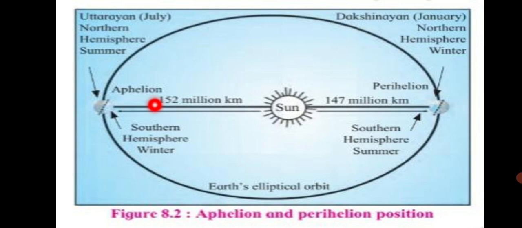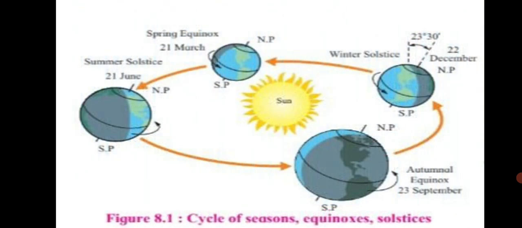In this position, the northern end of the axis is towards the sun. So, with the help of figure 8.1, which shows the position of the earth in relation to the sun, you can guess which season prevails in which hemisphere.